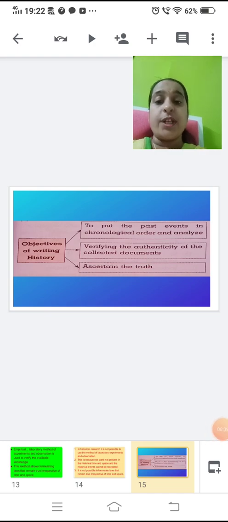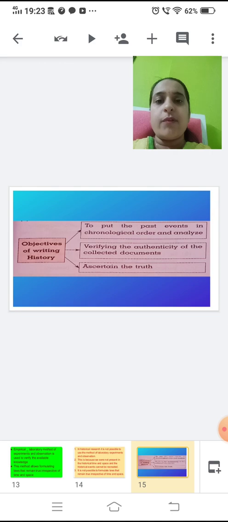So, what are the objectives of writing history? Why is history written? What is the aim of writing history? The first thing is to put the past events in chronological order, and then they have to be analyzed, verifying the authenticity of the collected documents. For example, if you get any document, you cannot say it belongs to the historical time just like that. For that, we require an expert who has knowledge about the lettering style and the script.